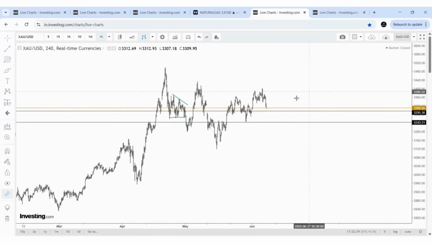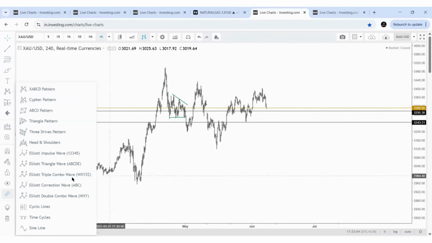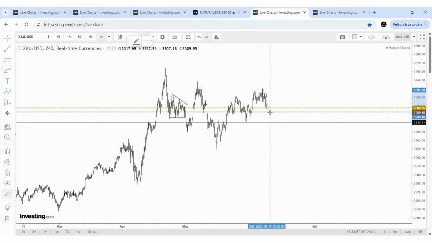So in this aspect, this can be the initial support. Currently it is trading around 3,300, and 3,295 can be the important support. If the price comes after a small bounce, a small pause of a few hours, stays there for a few hours and comes lower to 3,295, then there is a chance that it can take support and move higher.